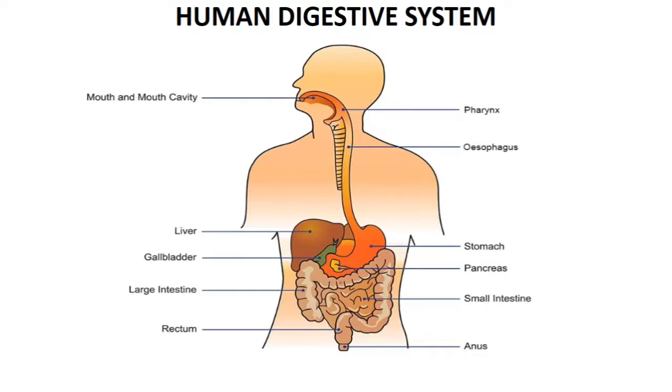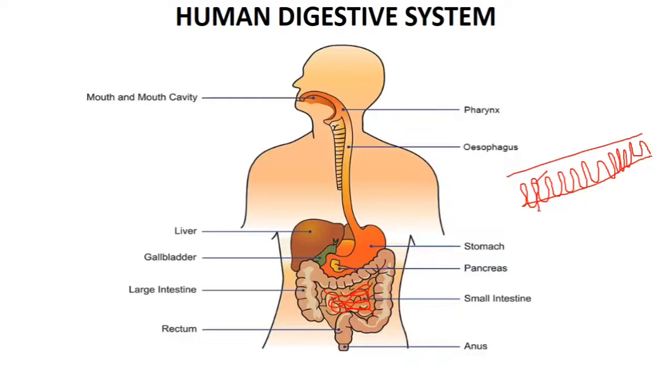Now the food is allowed to pass into the small intestine. Now the next step starts, that is the absorption. Now the wall of the small intestine, this is the wall of the small intestine, contains small projections, and the small projections are known as villi. It increases the surface area of the small intestine, and when the surface area increases, it increases the absorption area also.